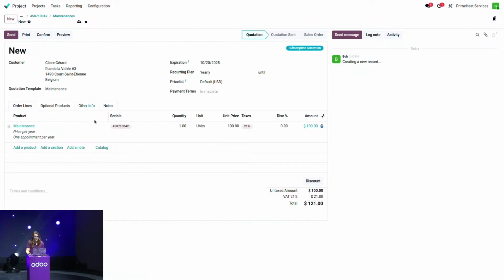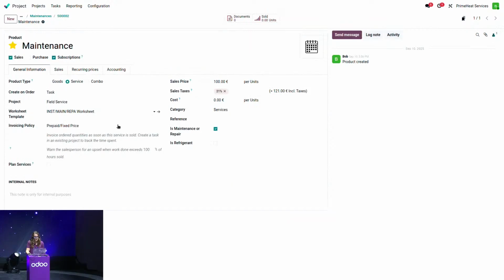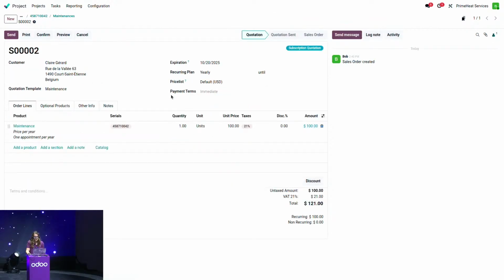You see that automatically Odoo took the serial number that was assigned to Claire. Here it's important that the serial number is good enough because I could have several devices at various labels. Make sure that what you have printed is readable by the scanner, and be smart in the way you stick different labels. You can use, for example, magnets or things like this if you know that the location could change or the product could change from one place to another.